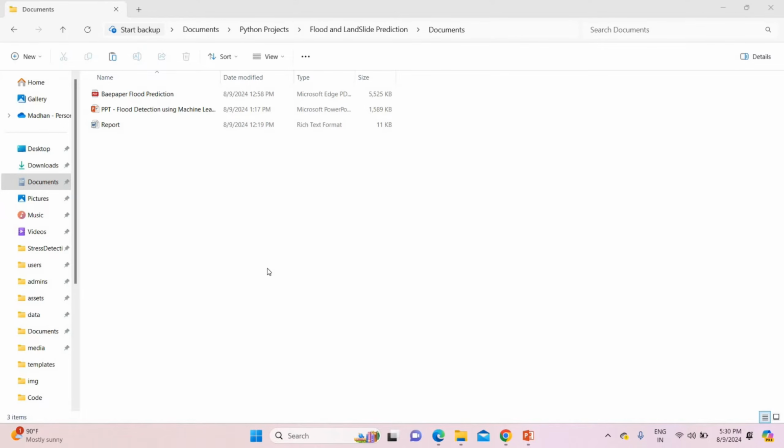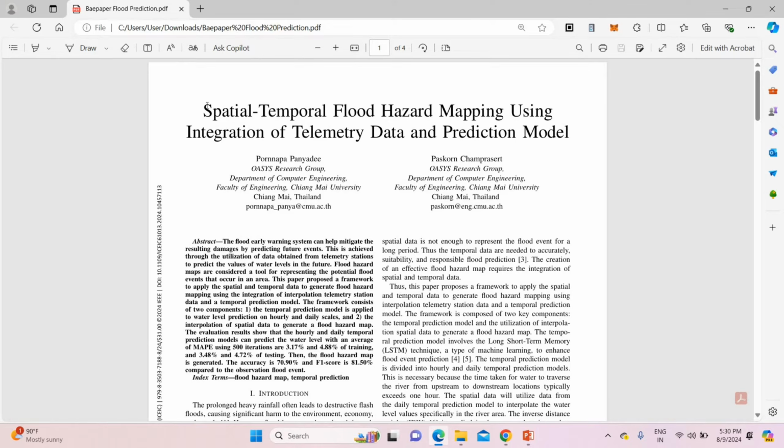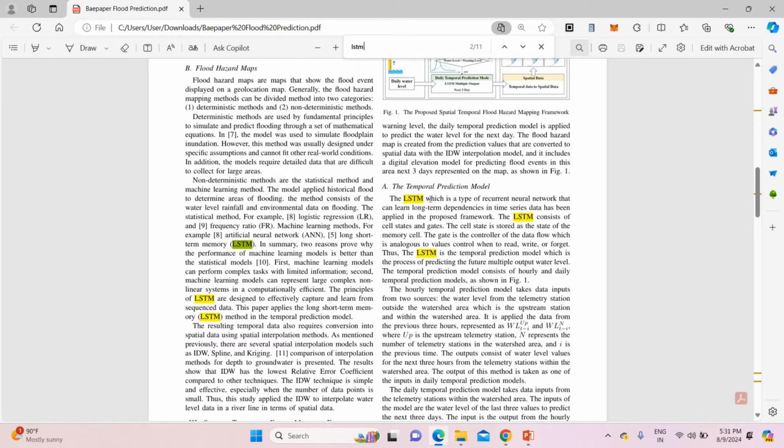Let me explain the project base paper as well as the presentation. This is our project base paper. This is an IEEE base paper. The title is Spatial Temporal Flood Hazard Mapping Using Integration of Telemetry Data and Prediction Model. This is the base paper we have considered for this project. In it, they have taken the LSTM algorithm, long short-term memory. This is the algorithm they used to train as well as test this project.